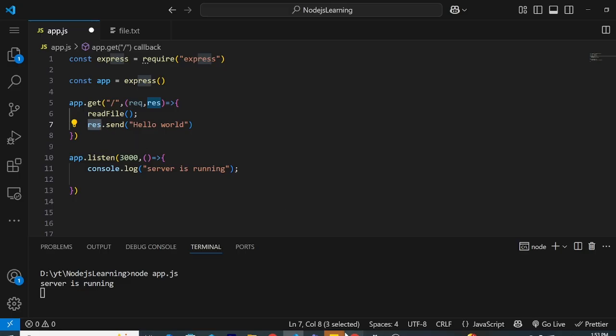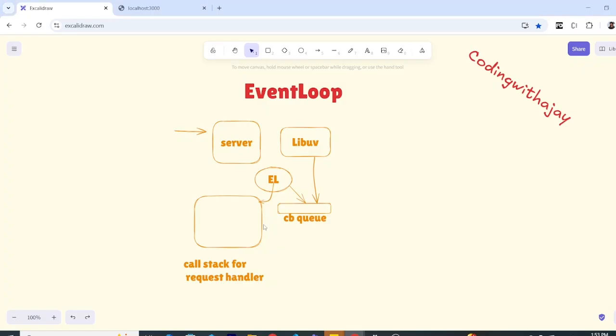So even though the call stack might be handling other requests at this moment, at this time, from the callback queue, whatever task we handled and whose output came is stored in the callback queue. We take this task from the callback queue and put it into the call stack.